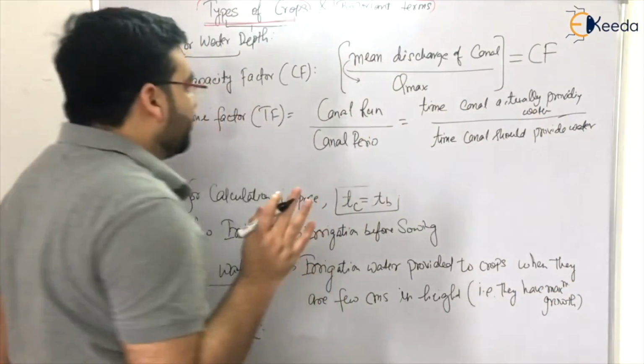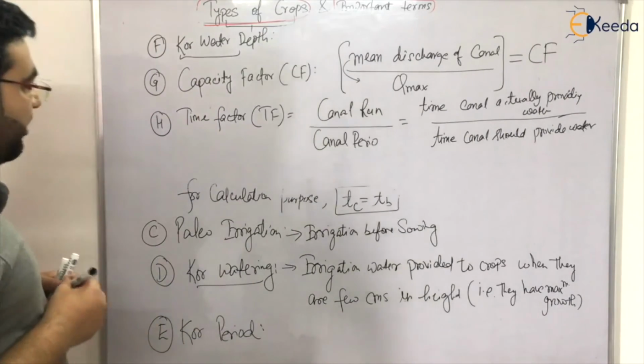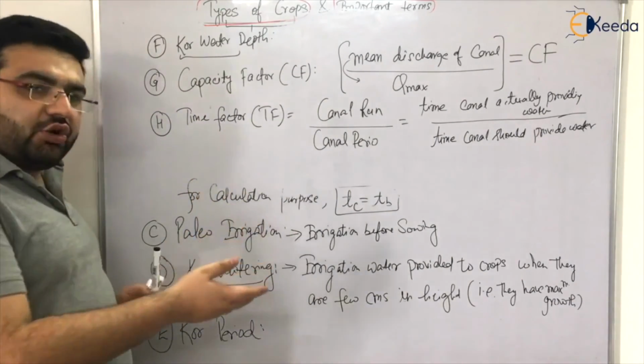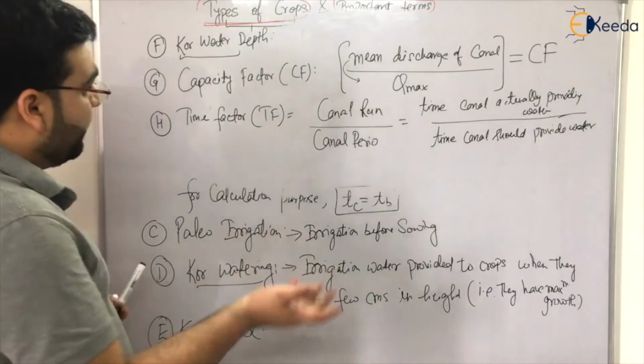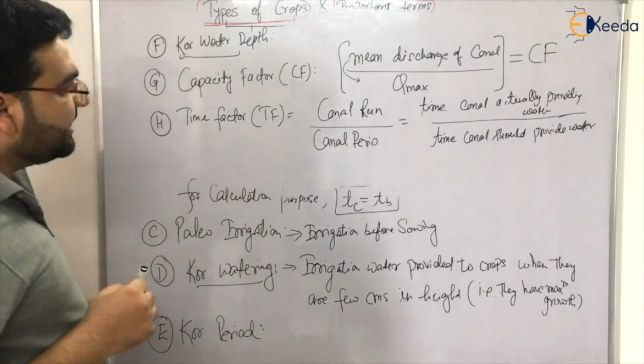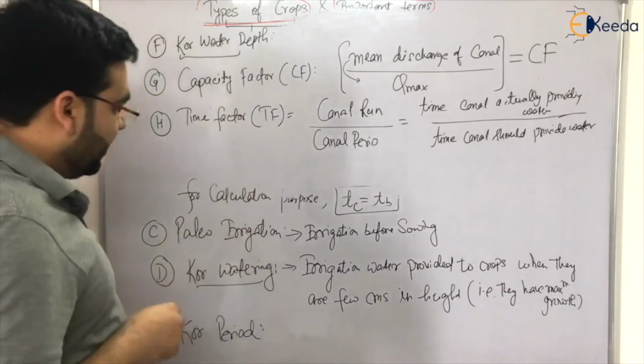I hope that you have understood the time factor also. So these were the basic important terms which are generally used in irrigation engineering. One is the crop ratio, which I have already told you is the Kharif area divided by the Rabi area. In some books it is given vice versa also. Okay. So types of crops and important terms are all clear.